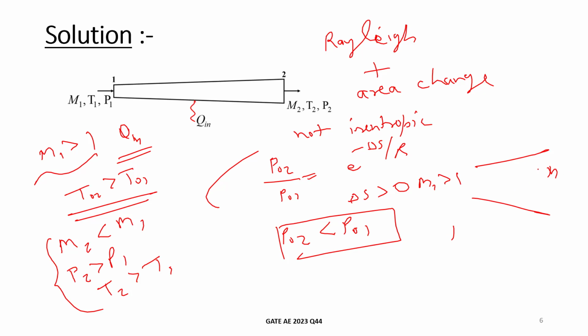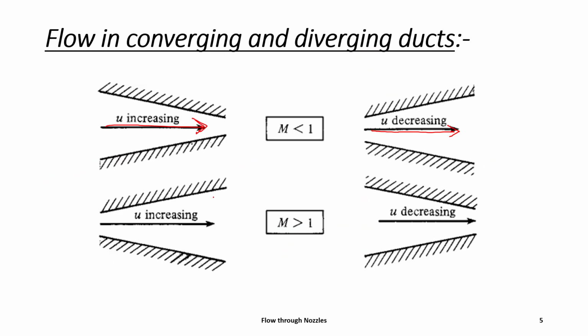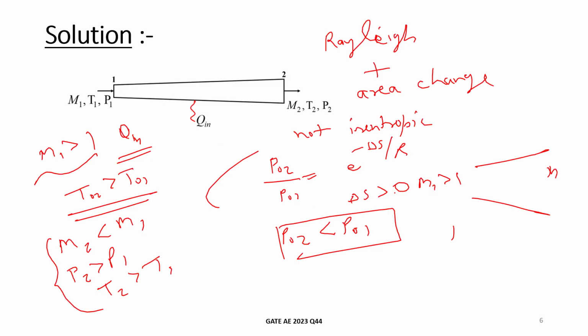Mach number will increase, because for a diverging duct velocity increases, so Mach number M2 will be greater than M1. If you combine Rayleigh flow and this area change, you can see these are opposite things. For Rayleigh flow, Mach number decreases, for area change it is increasing. So it depends on how much heat is added, and depending on it, Mach number will decrease or increase.